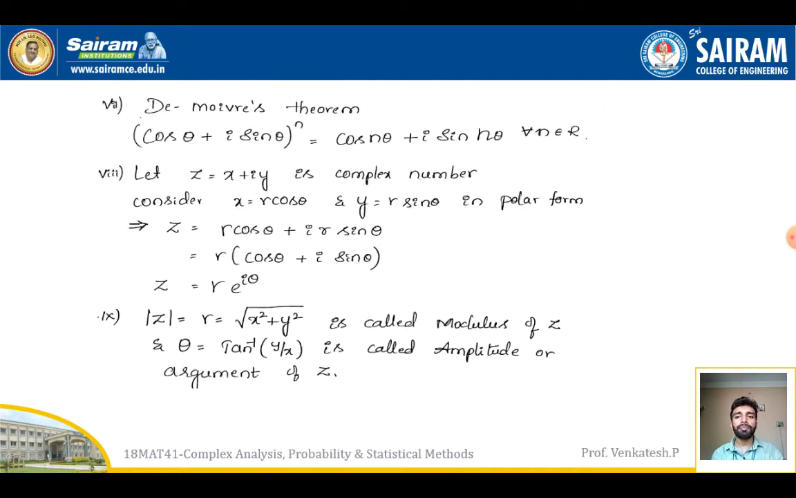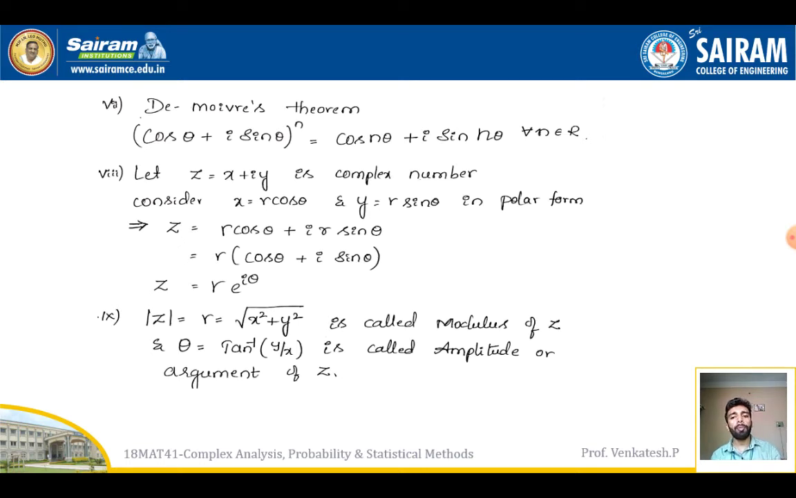De Moivre's theorem: cos theta plus i sin theta whole power n can be expanded as cos n theta plus i sin n theta for all n belonging to the real numbers R. So let z is equal to x plus iy be a complex number. Consider x is equal to r cos theta and y is equal to r sin theta in polar form. I am converting the complex variable from Cartesian into polar here. If I replace these two values, I will get z is equal to r cos theta plus i r sin theta.